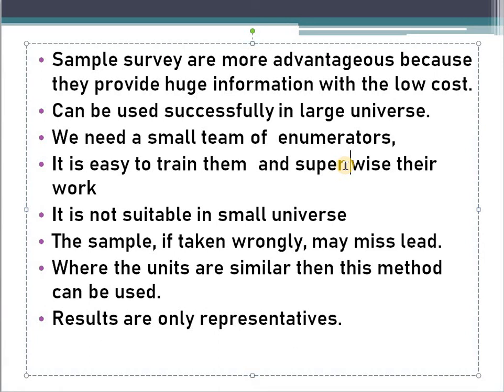And the advantage of sample survey is that it can provide huge information with low cost and in less time. Am I right? Here we can get enormous information with low cost. The cost we have incurred is less, and also the time we have spent is less. It can be used successfully in a large universe. Large universe means when the size of the population is very large, then it can be used successfully.